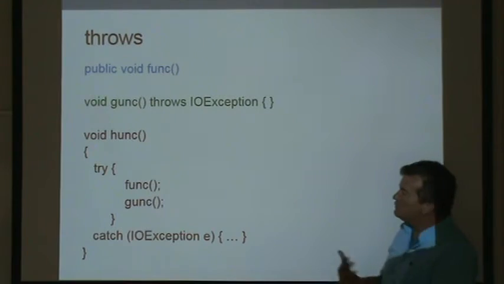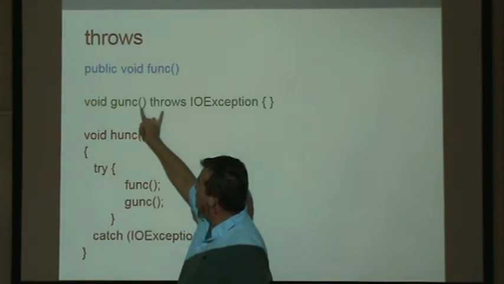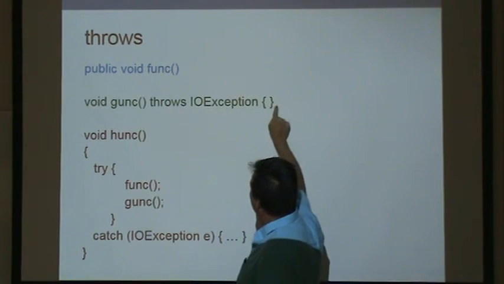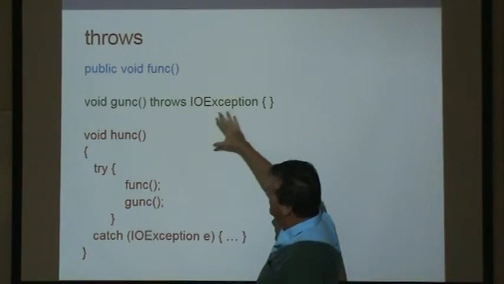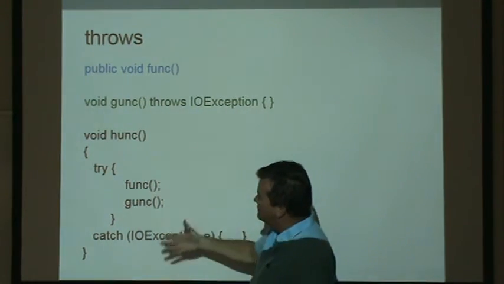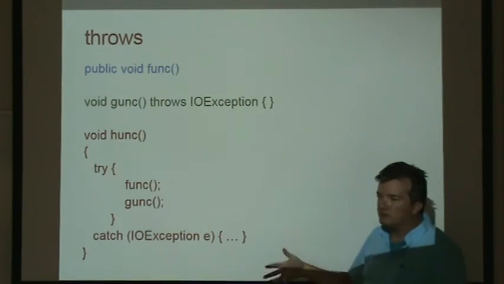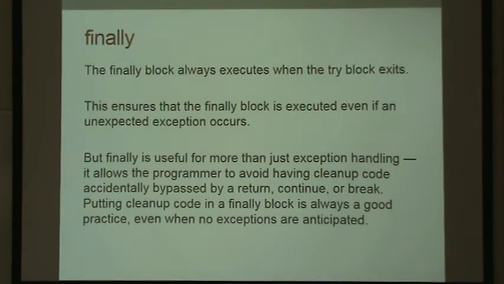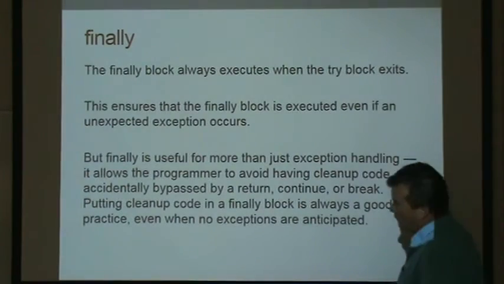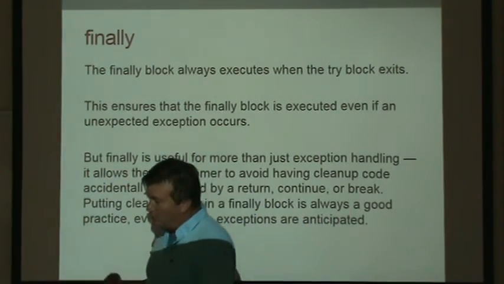So it's just a way of saying, this is stuff that could go wrong, and I throw, and you can actually make a list of them, you can say comma and list out all the exceptions that this thing may throw. And then someone who's using it would then know to try to catch those exceptions. So yeah, just one more feature added. It's again a design thing that Java would like you to be able to know.